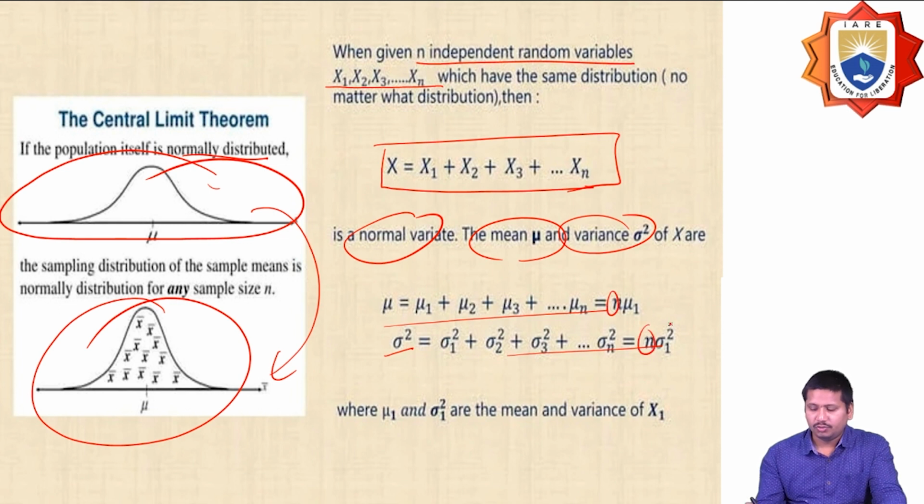So here n should be added, where mu and sigma square are the mean and variance of x1.